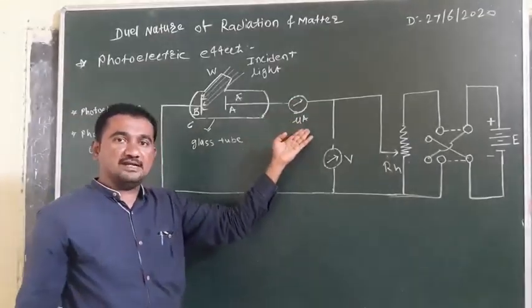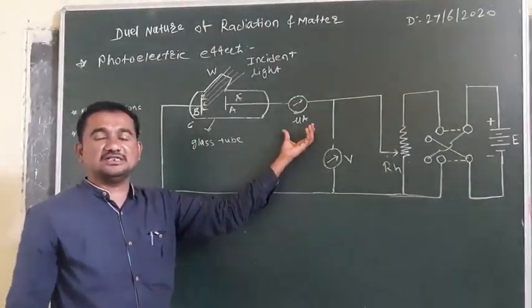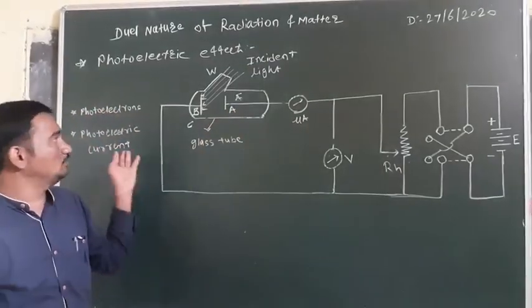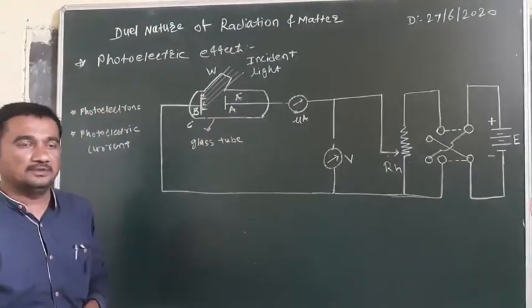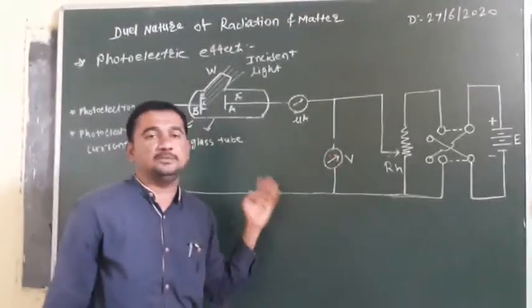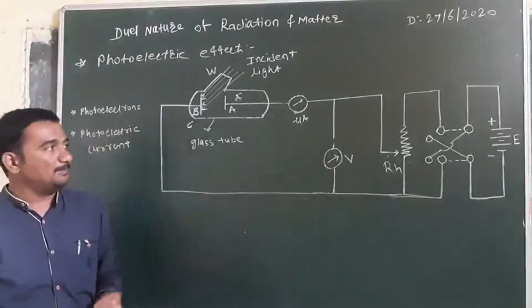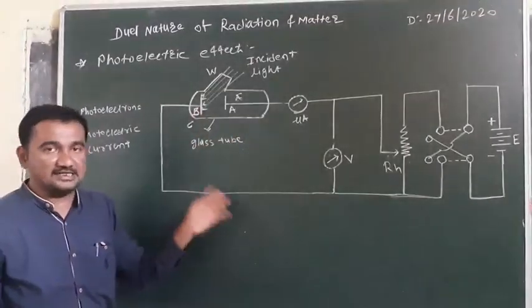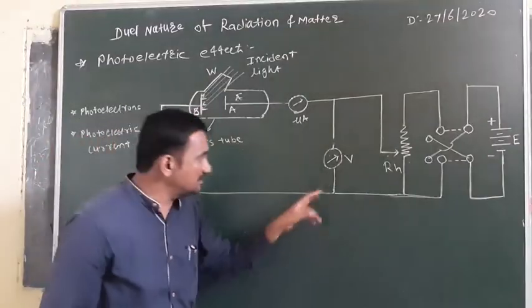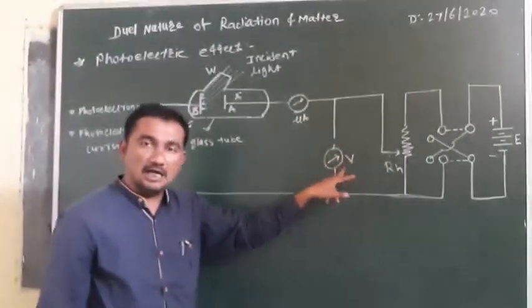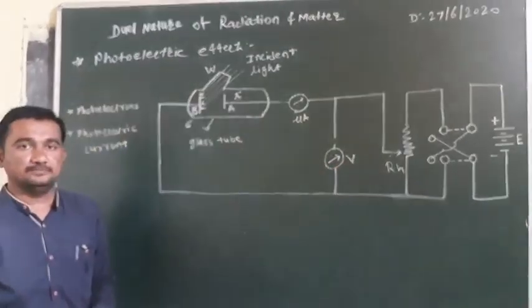Here a microammeter is connected. The function of the microammeter is to measure the photoelectric current which is generated due to this photoelectric effect. Here a voltmeter is connected. The function of the voltmeter is to measure the potential difference between the two plates B and A, that is, emitter and collector plate.